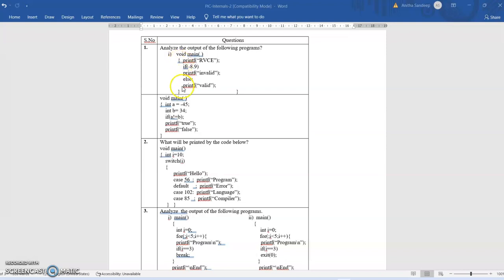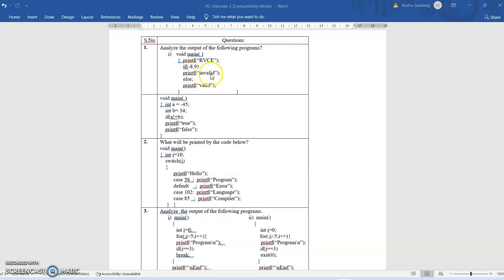So inside this main function, I have printf RVCE, and if minus 8.9 printf invalid, else semicolon and printf valid. Here you can observe that the first statement that gets executed is printf RVCE, so RVCE will be printed first. Then when this if statement gets executed, it checks the expression inside the if. Minus 8.9 is considered a true value because anything other than 0 is considered true. The body of the if statement gets executed. Here the body of the if statement is invalid.